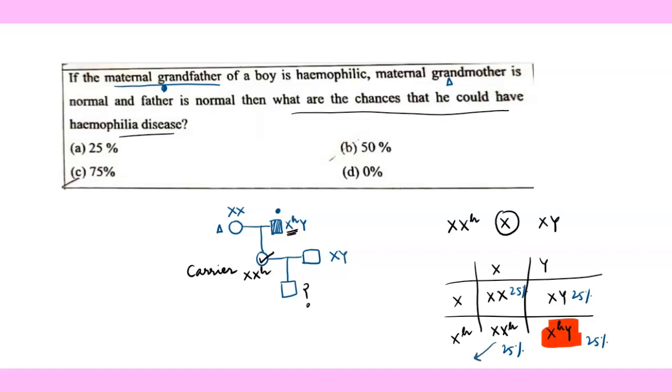This one will not be suffering from hemophilia because hemophilia is an X-linked recessive disease. So for women to be sufferers of hemophilia, they should carry two recessive alleles. Here in this case only the boy will be the sufferer, and the probability is also seen in the Punnett square. So our right answer will be option A, that says 25%.